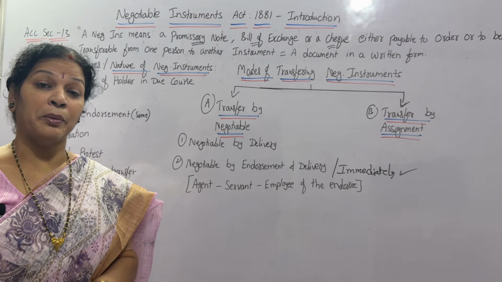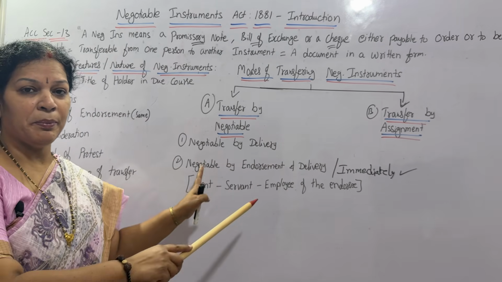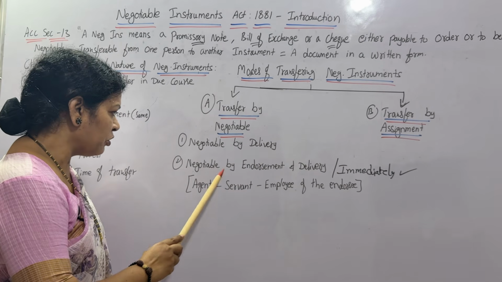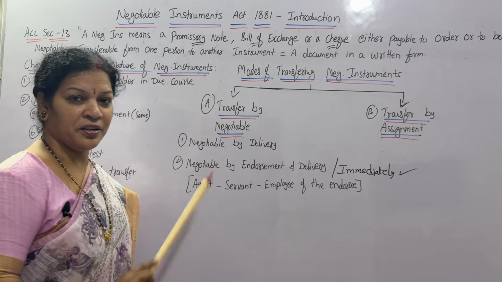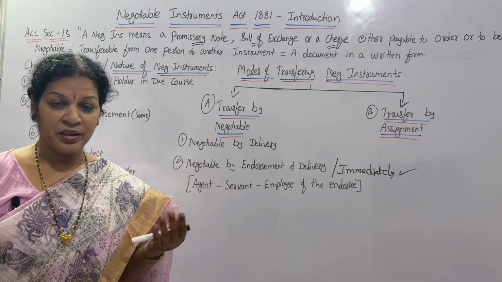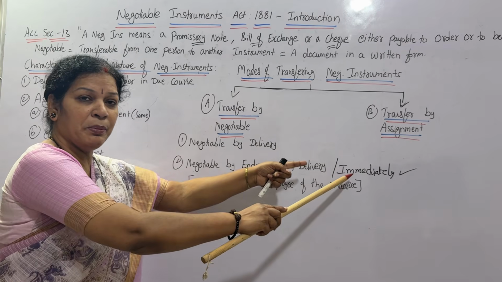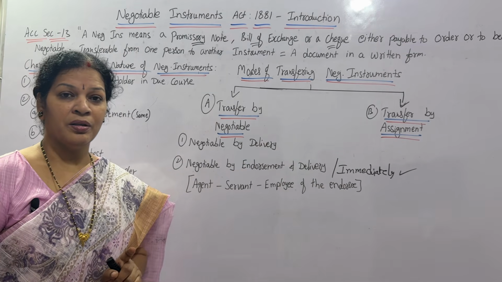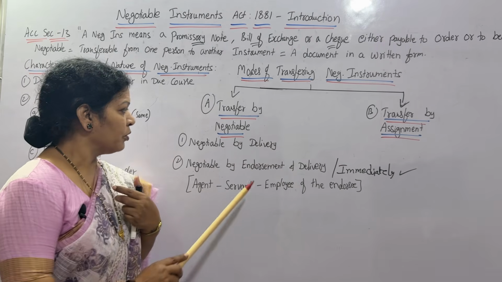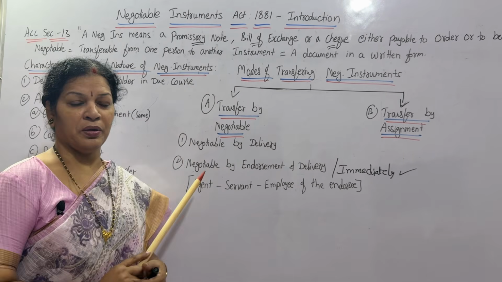Third party is going to make it. However it may be, making the payment is okay. Immediately you pay or through somebody. That is why we say negotiable by endorsement. Endorsement and delivery means once I get the delivery, I'll make the payment. Payment can be immediately or through any other third party who is related to me. So this is about transfer by negotiation.